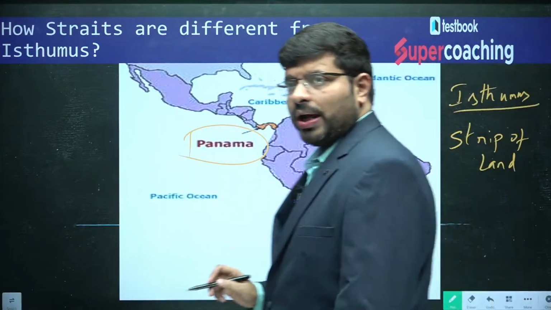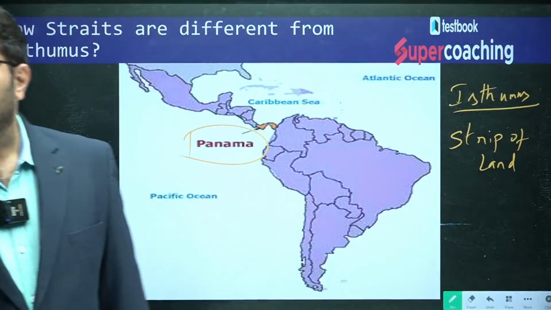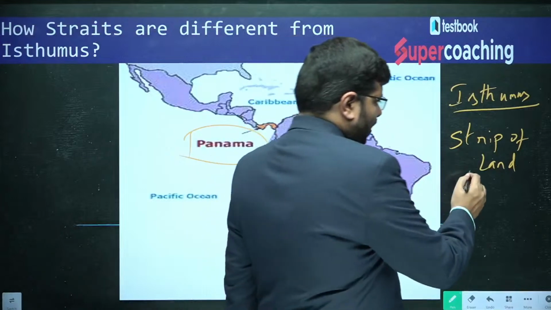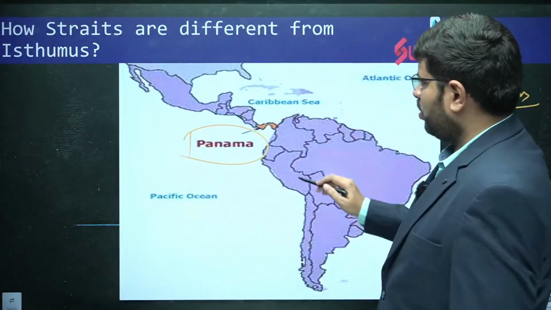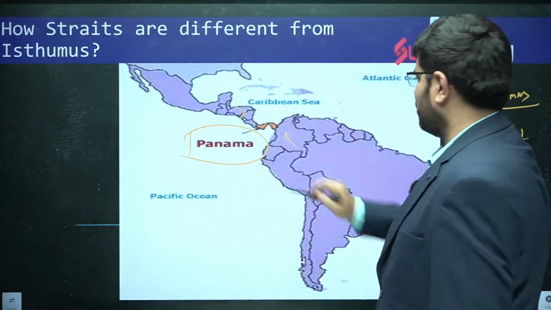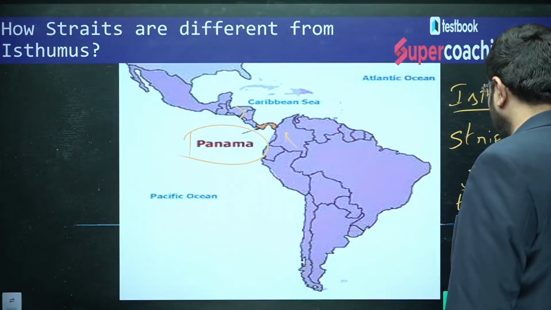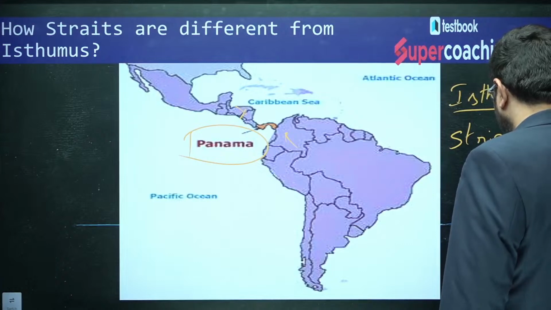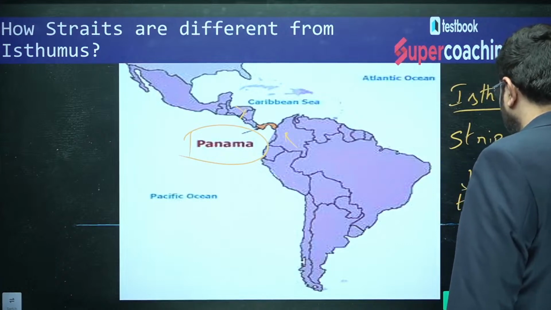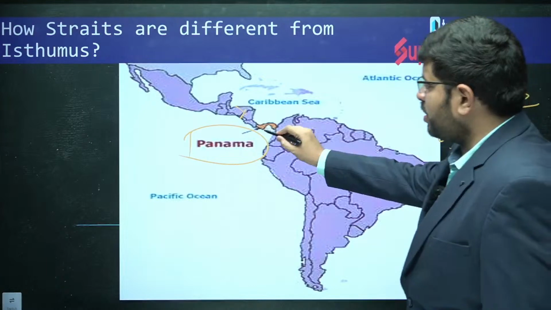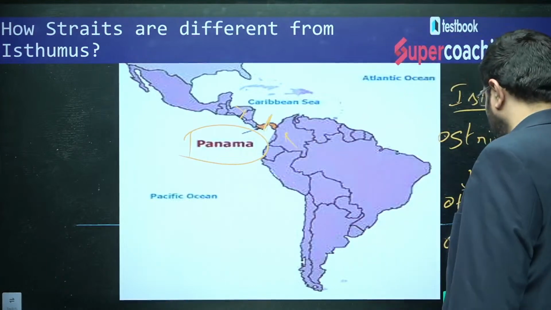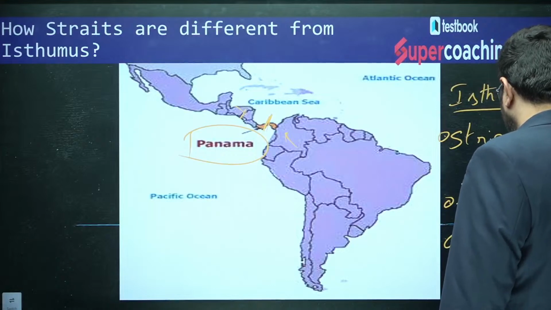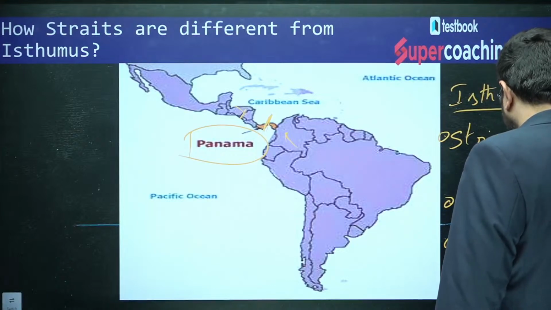Narrow strip of land. An isthmus is a narrow strip of land connecting, I would say, two major land masses. And it provides the opportunity for canals, so that it connects the big oceans.